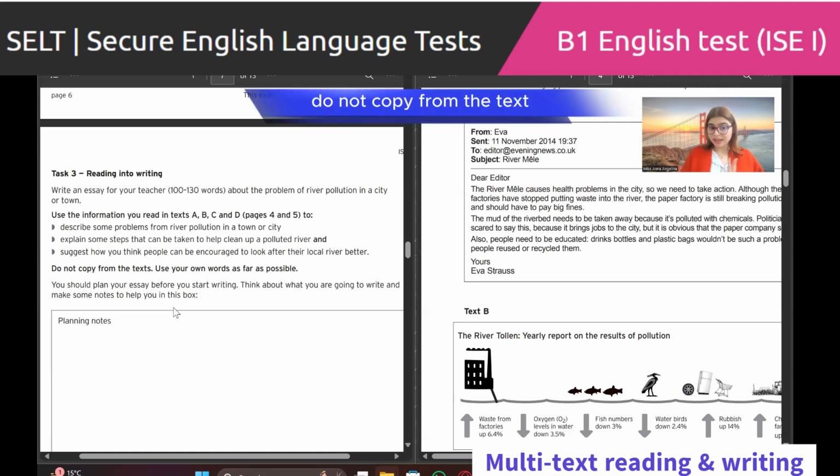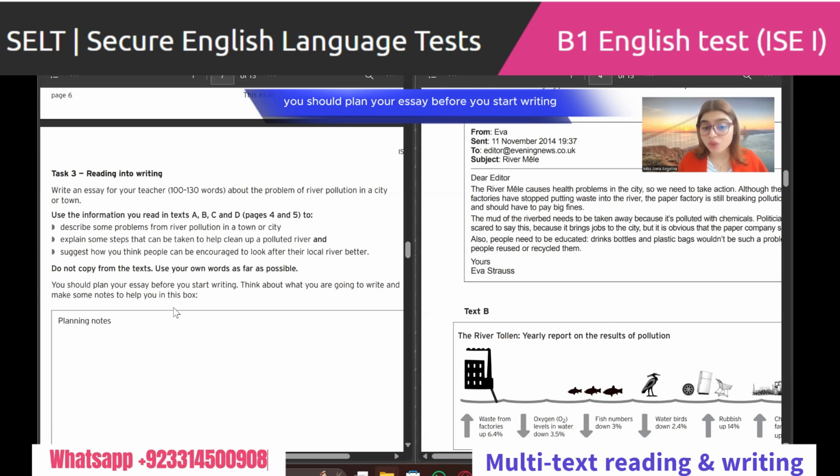Do not copy from the text. Use your own words as far as possible, but we are going to copy from the text, and I'll teach you how. We will learn how to copy from the text. You should plan your essay before you start writing. Think about what you are going to write and make some notes to help you in this box.